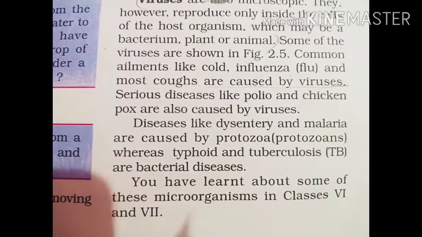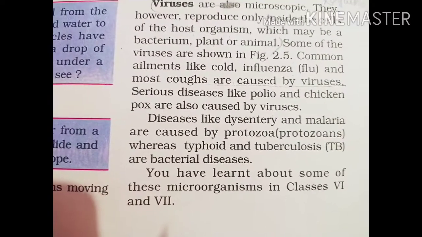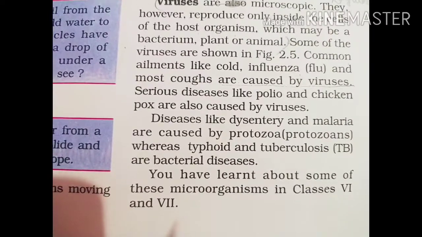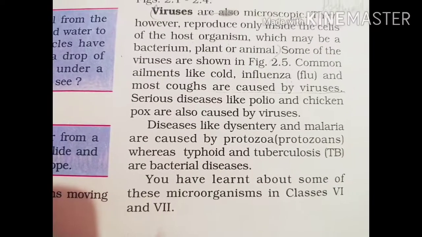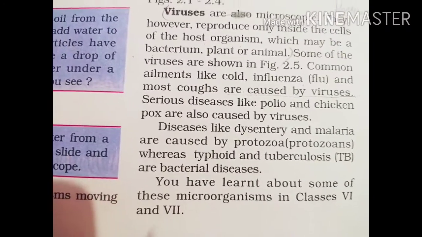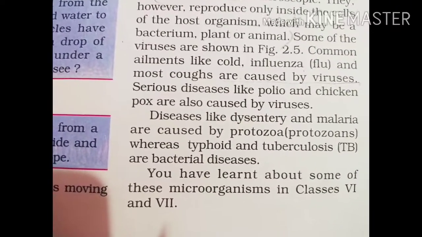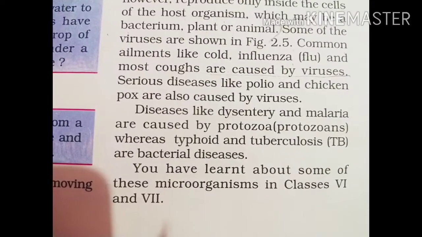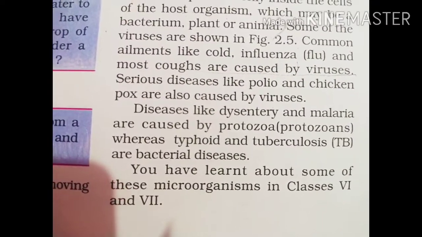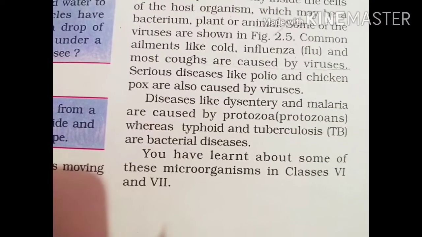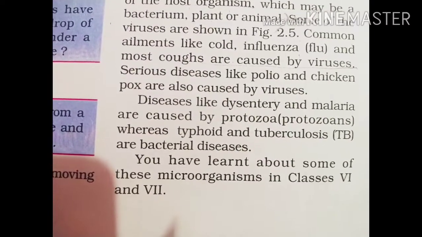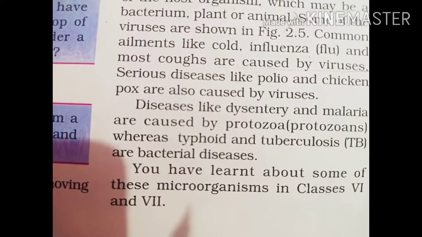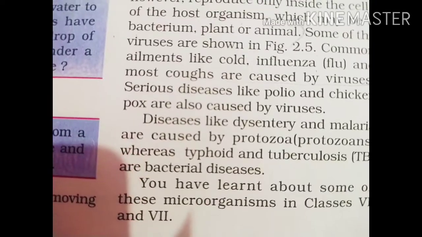Diseases like dysentery and malaria are caused by protozoa. Whereas typhoid and tuberculosis, in simpler language TB, are bacterial diseases. They are caused by bacteria.